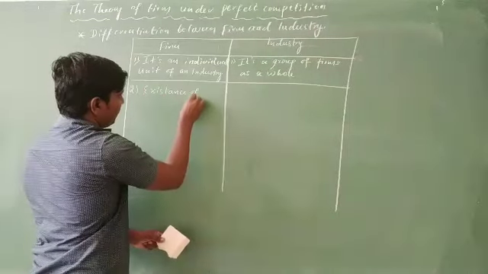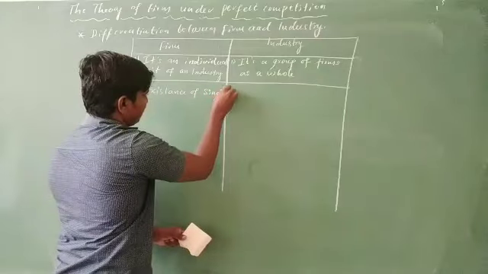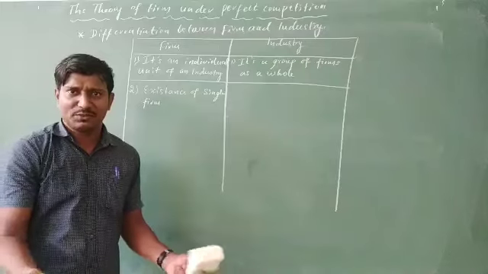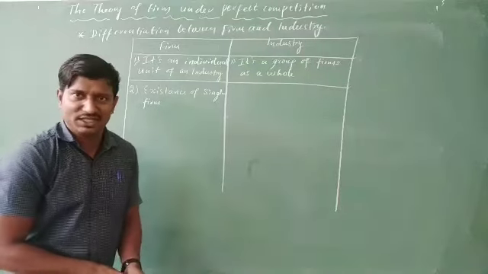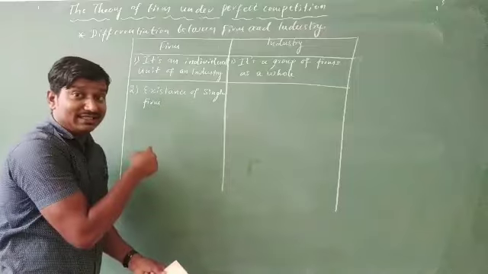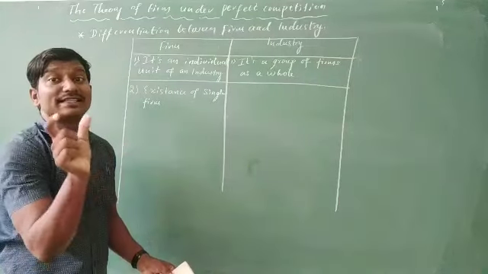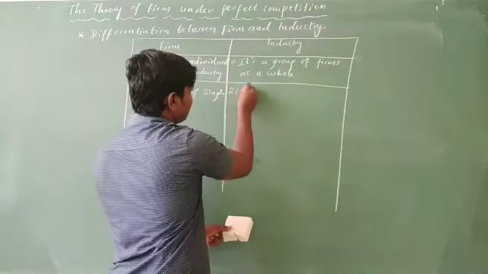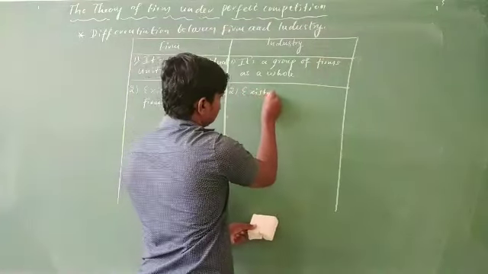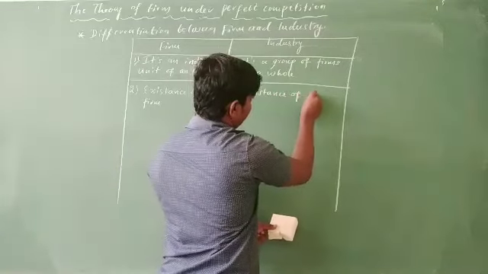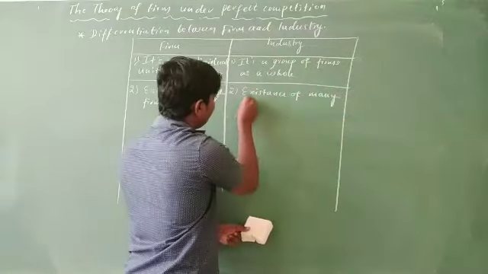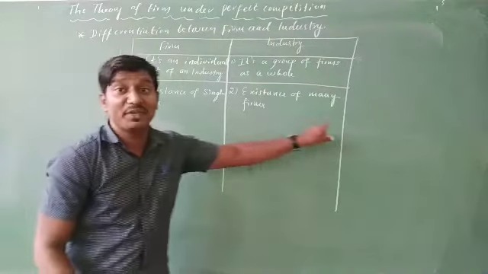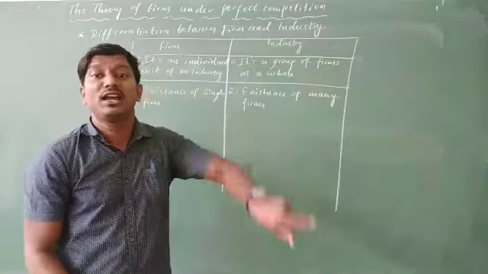Existence of a single firm. Firm means it's an individual unit, which means the existence of a single company. In case of industry, it is the existence of many firms, meaning more than one firm.